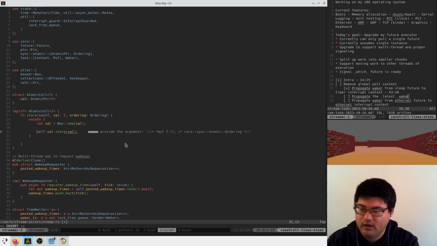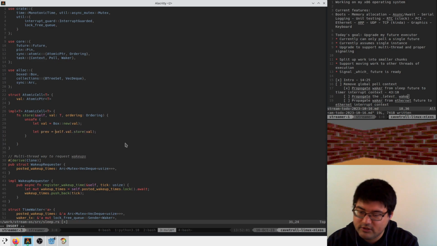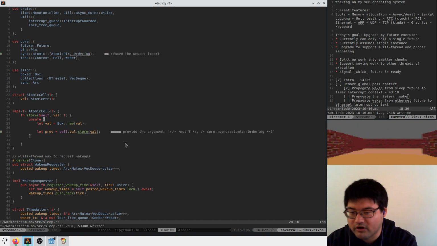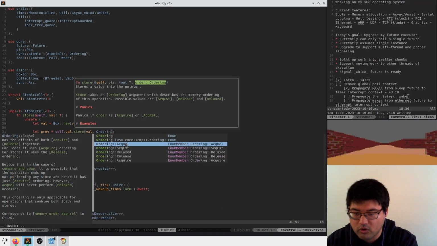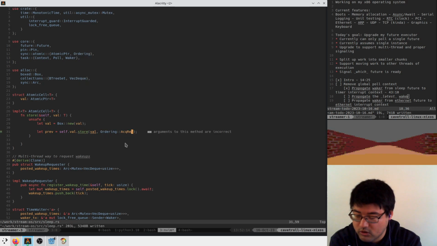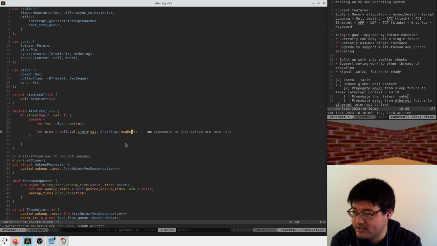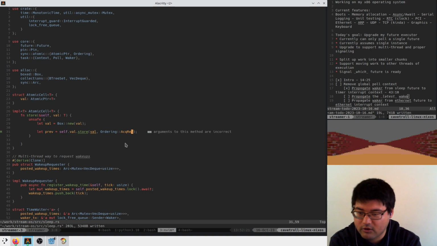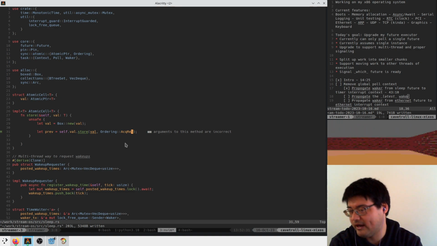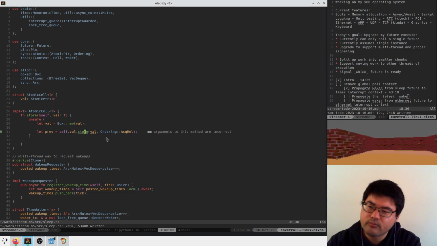So we can say let previous is equal to, we store the val. We're actually not going to take an ordering here. We're just going to force ordering AcqRel, so that every time we store, we want to make sure that the previous thing is dropped correctly. So we're using AcqRel ordering to make sure that if like 4 people call this at once, all 4 get back out the previous value, basically. Great.